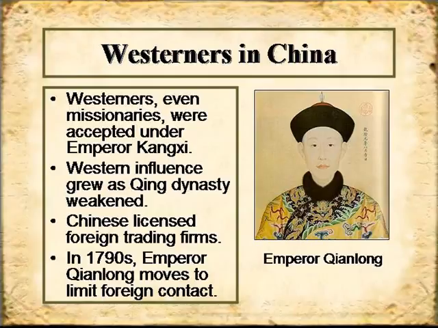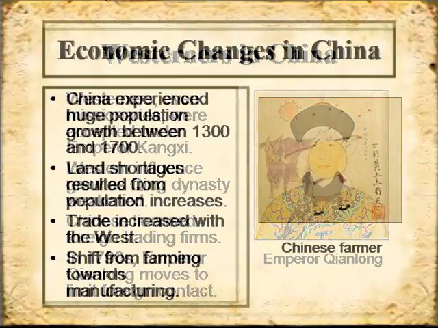In the 1790s, however, Emperor Qianlong tries to limit foreign contact. He's very concerned about what's going on with his people and the culture, and decides to start to close the doors of China to Western trade.